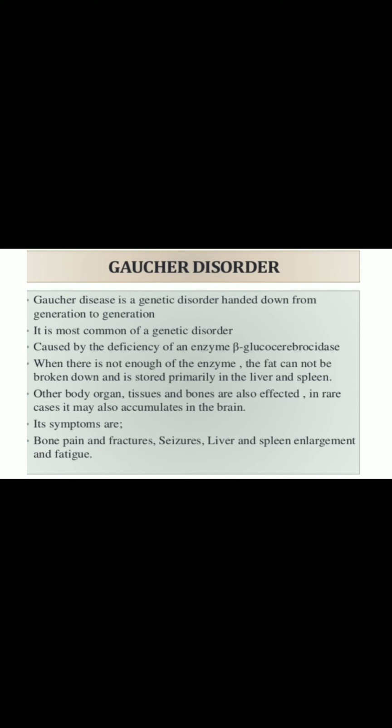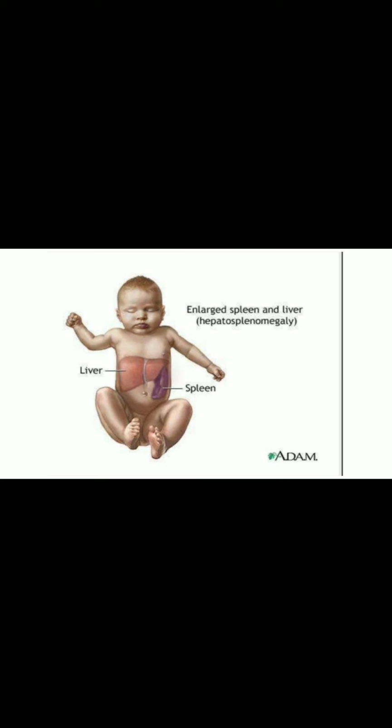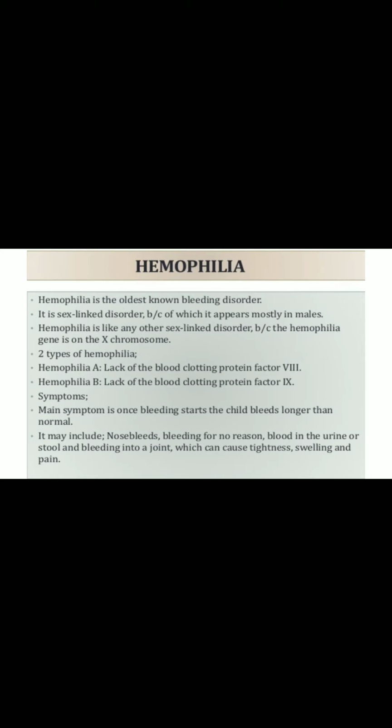hepatomegaly, or enlargement of the liver and the spleen. Also the body organs, tissues and bones are affected, and rarely the glucose can also accumulate in the brain. So this disease is named Gaucher disorder. The speciality is the enlarged spleen and liver, hepatomegaly or splenomegaly. All this can happen in this condition.